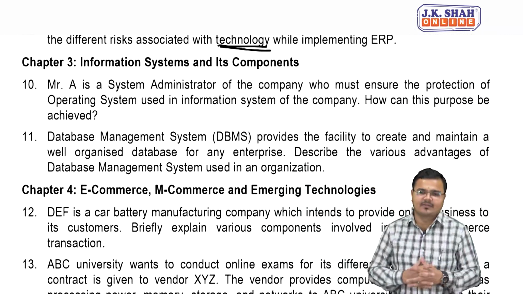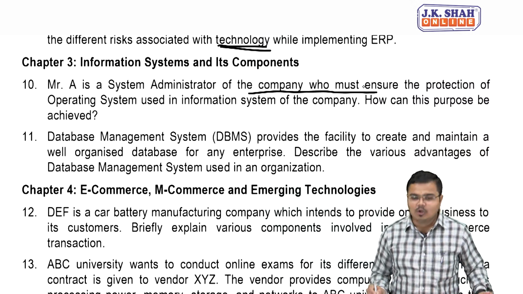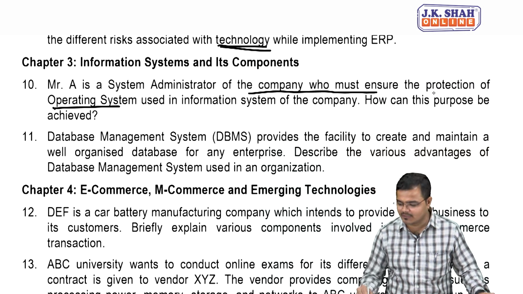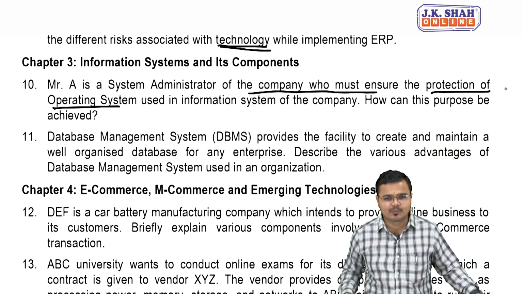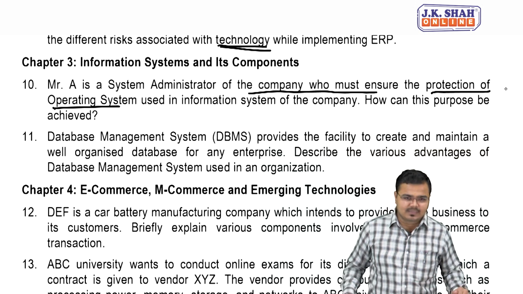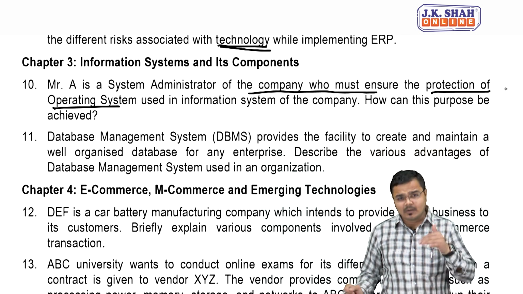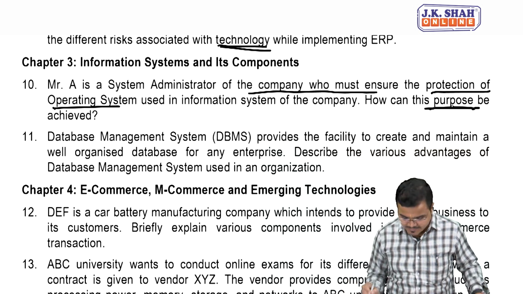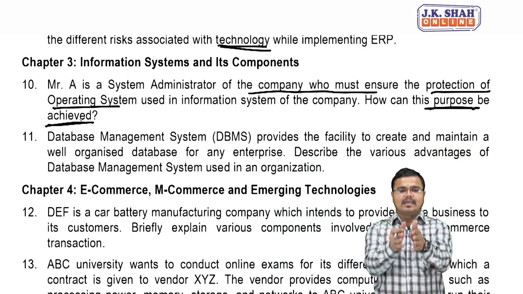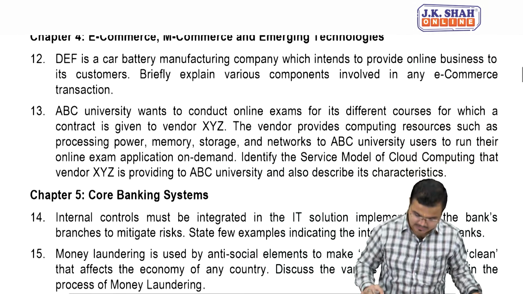In chapter number 3, the first question they had asked is, Mr. A is a system administrator of the company who must ensure the protection of the operating system. The very clear words they said, he should protect what? The operating system, used in the information system of the company. How can he do so, or how can this purpose be achieved? So they are asking us how to protect the operating system access. Okay, so let's have a look at the same.